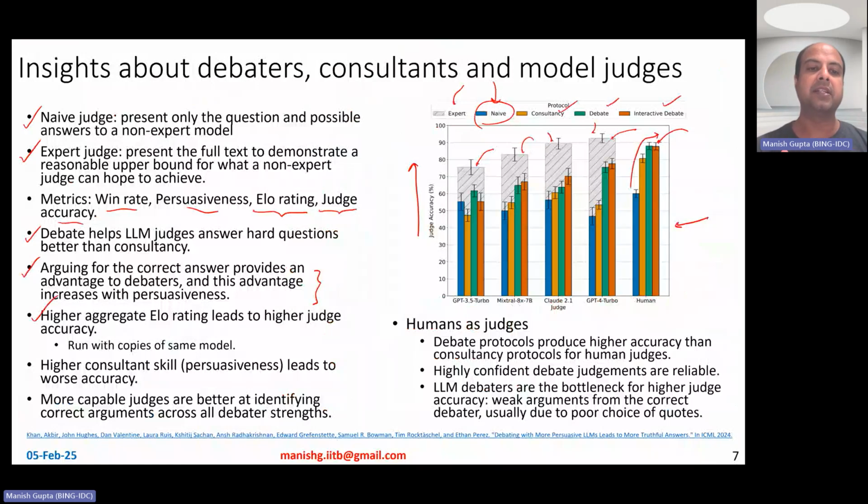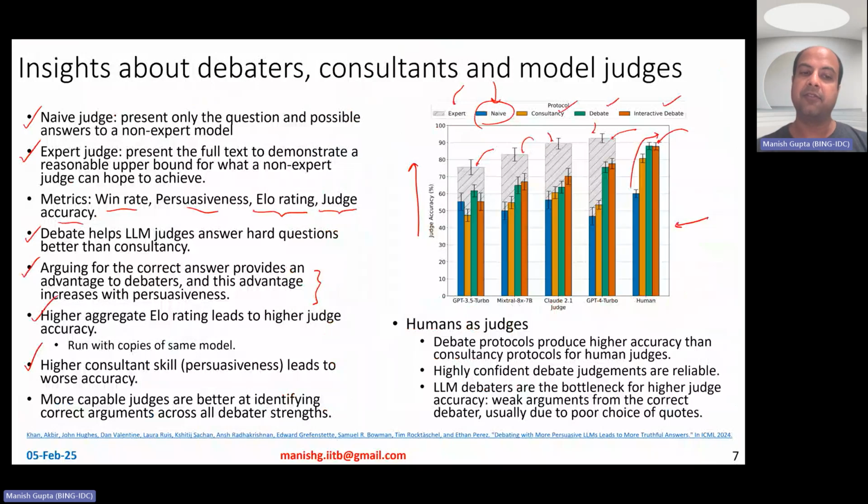And what they find is that typically if this debater has a high ELO rating, the judge accuracy is also higher. What is interesting, though, is that higher consultation persuasiveness leads to worse accuracy. That's a little odd, but what they found is that if you're not doing debate but consultation, then in consultation mode, of course, the consultant can pick A or B, the right or the wrong answer, and try to argue for that.